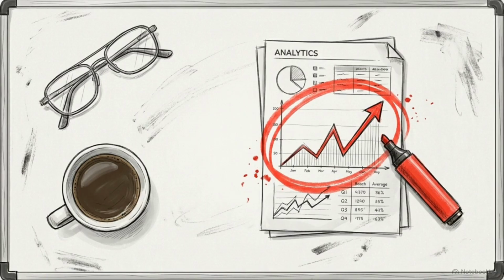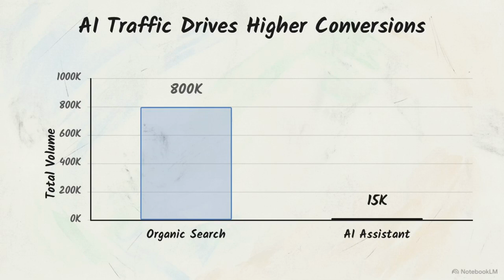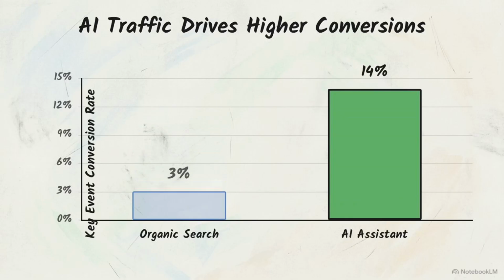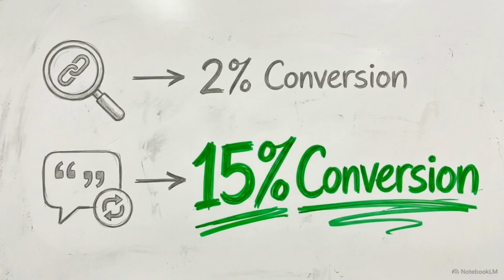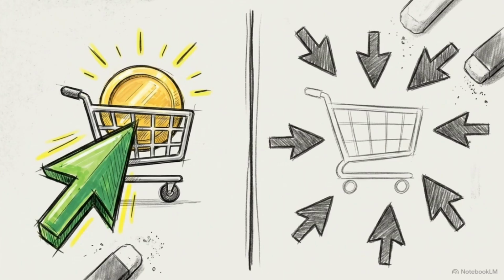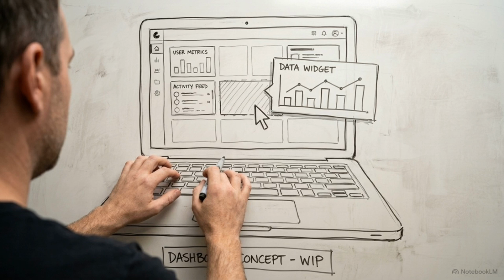Early performance data already shows why isolating this traffic is a priority for analysts. Comparing total traffic volume, AI referral traffic accounts for a tiny fraction compared to standard organic search. However, when we switch to key event conversion rate, the AI assistant bar surges well past organic search. Visitors arriving via AI assistants demonstrate stronger page engagement and higher conversion intent than those arriving from standard search results. This high intent forces a change in how marketers value a citation. A single AI-driven click can be more valuable than multiple traditional search sessions. Because the conversion rates differ so significantly, analysts must use custom exploration reports to track GA4 independently.